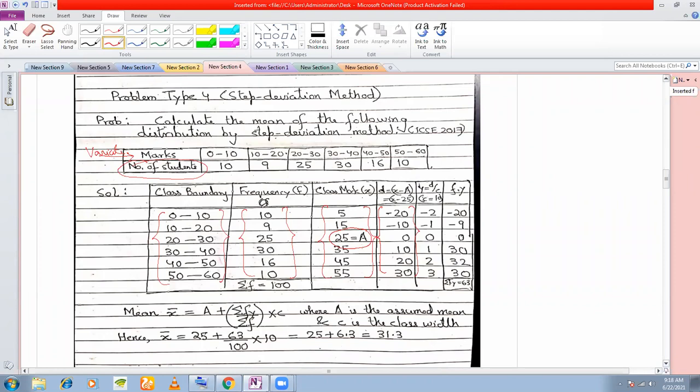Now what you do is you calculate this extra column that we are making. We are saying Y is equal to each deviation D divided by the class width C. D is the deviation.